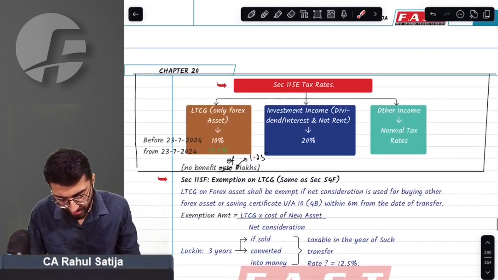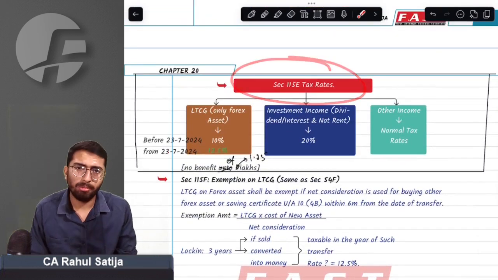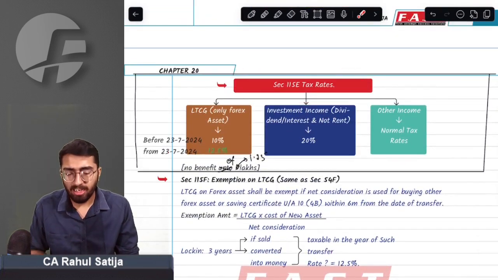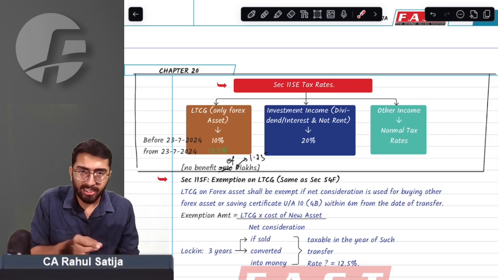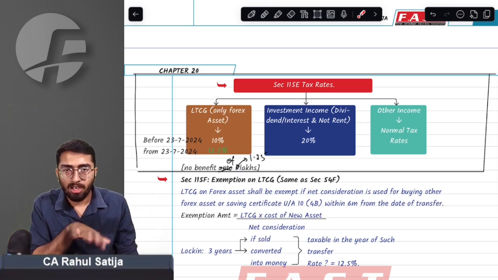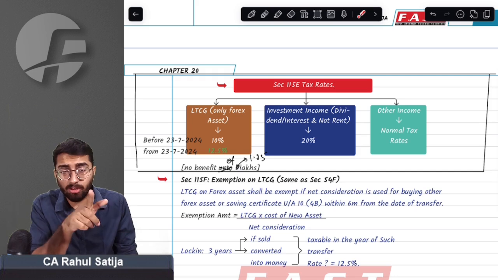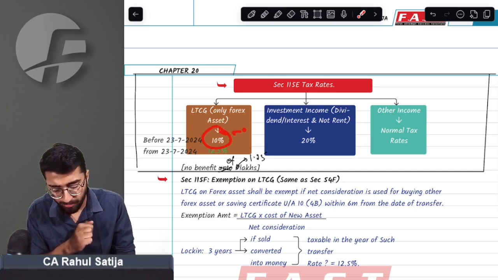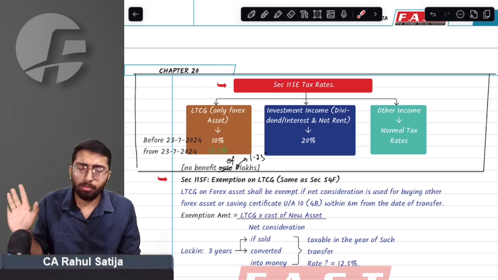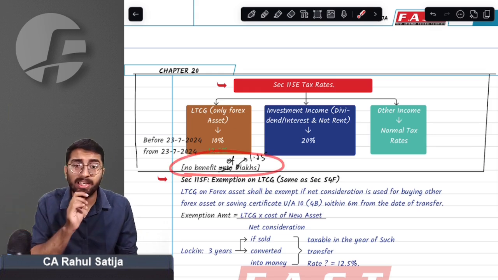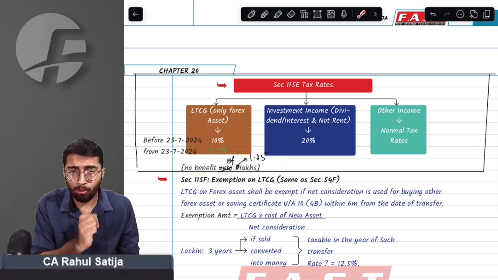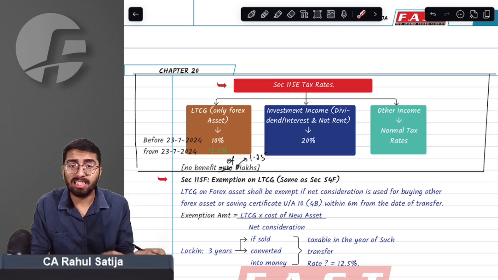What else amendments have been made? Yes, sir. In case of NRI taxation, do you remember NRI taxation? Whenever a non-resident Indian has any kind of forex assets in India, any long-term capital gain on such forex asset was taxable at the rate of 10%. No benefit of 1.25 lakh was allowed against such capital gain.